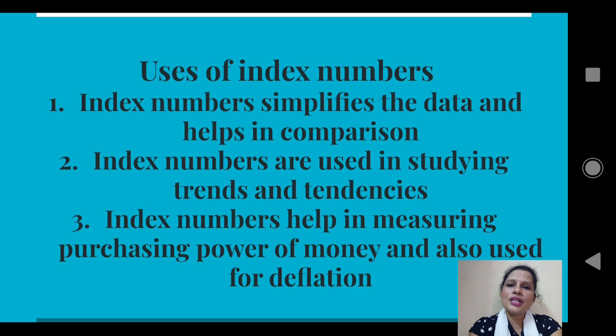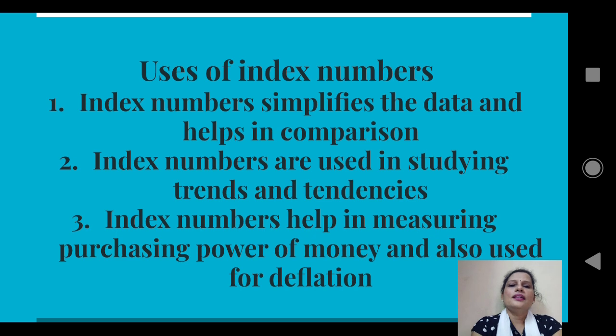This is such a huge data, it's such a complex data, but index number converts these complex data to one single number and helps in comparison. Second one, index numbers are used in studying trends and tendencies. Trends and tendencies are nothing but ups and downs in the phenomena. By finding index number for the past few years, we can get an idea about the pattern of variation in the data, and it helps to study the behavior of variation in the data.